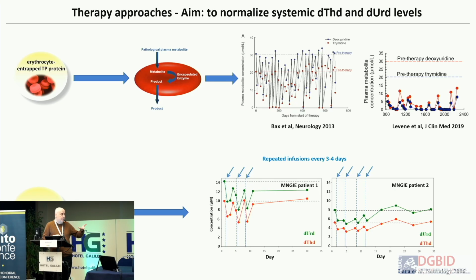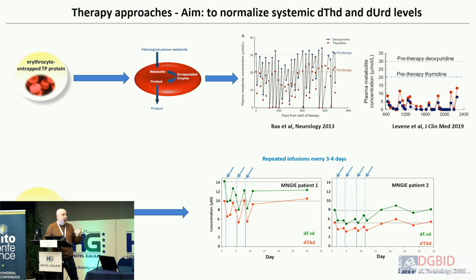In a further paper, in which I think they did it more often, there is probably more reduction, but still it is not permanent, because these levels here are practically MNGIE levels. We also did platelet infusions in patients, because platelets have a lot of thymidine phosphorylase, and we found similar results.